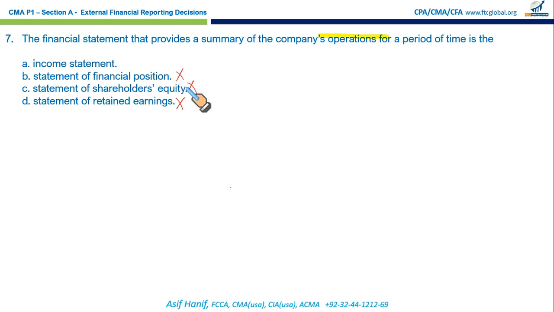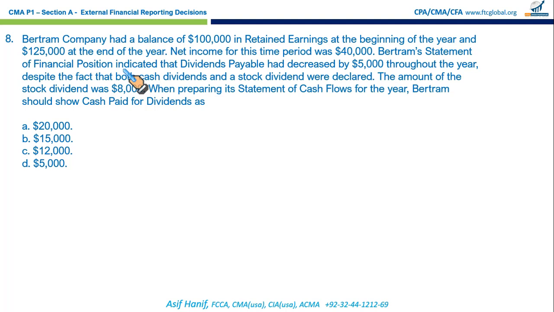Statement of financial position, again incorrect, because it shows you assets, liabilities, and equity at a particular point in time, not for a period of time. The correct option is the income statement because it shows you the revenues, expenses, profits over a specific period of time. So excellent, all of you got it correct. Now we are talking. Okay, so now we have an extended question.